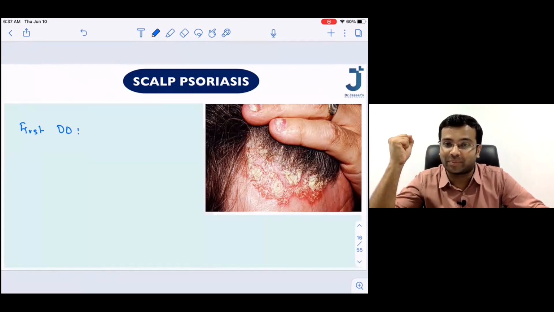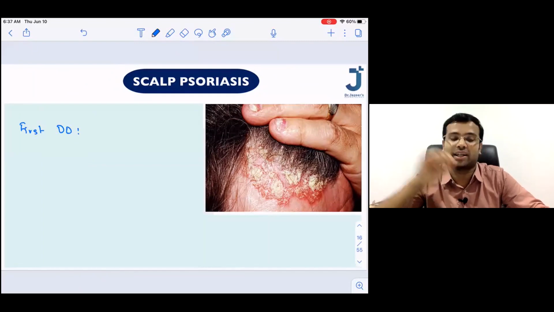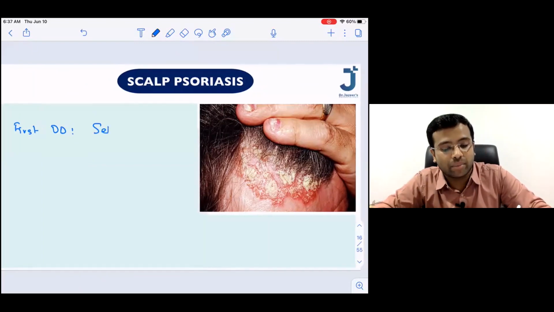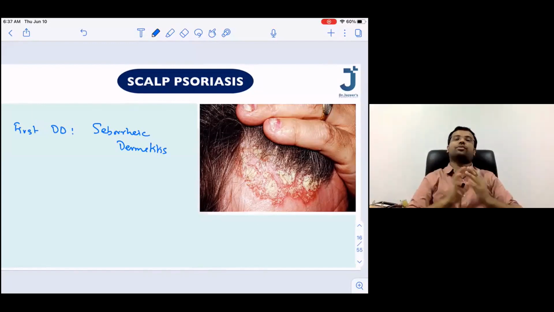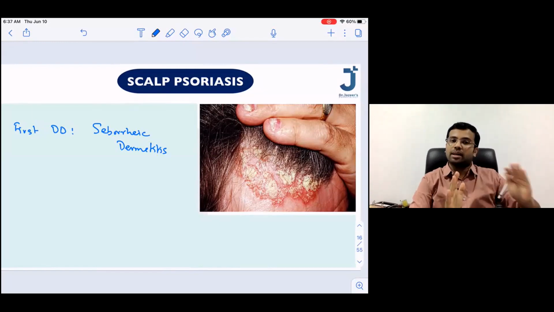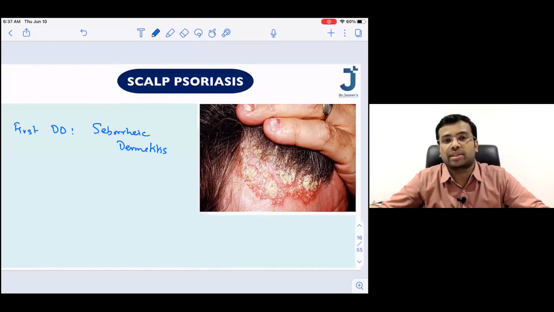Rakshanda is right. Dr. Nikhil is right. The first thing that comes to your mind is seborrheic dermatitis. What is seborrheic dermatitis? Dandruff, isn't it? So seborrheic dermatitis is the first differential diagnosis for scalp psoriasis. But it is very important for you to differentiate between seborrheic dermatitis and scalp psoriasis. How? Because you might have prescribed a ketoconazole shampoo for seborrheic dermatitis, and the patient may be complaining that there is no change in symptoms.